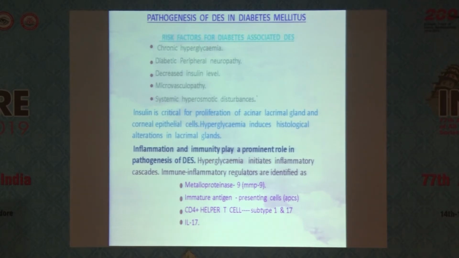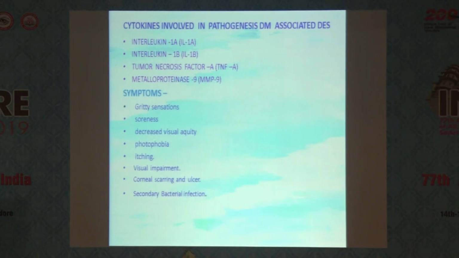Inflammation and immunity play an important role in the pathogenesis of dry eye syndrome. The immunoinflammatory regulators identified are MMP9, immature antigen presenting cells, CD4 plus helper T cells, interleukin 17, interleukin 1A and 1B, tumor necrosis factor alpha, and metalloproteinase 9. Symptoms include gritty sensation, soreness, decrease of visual acuity, photophobia, itching, visual impairment, corneal scarring, and ulcers.